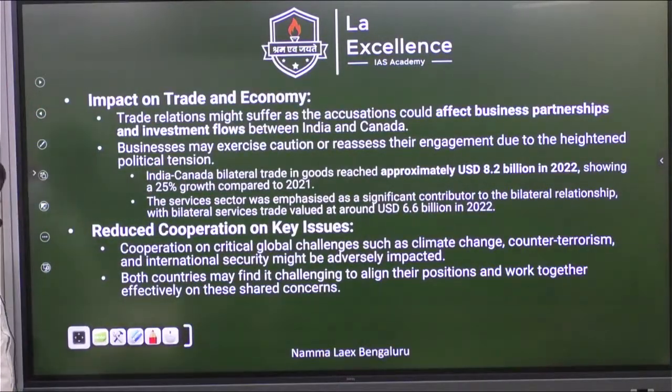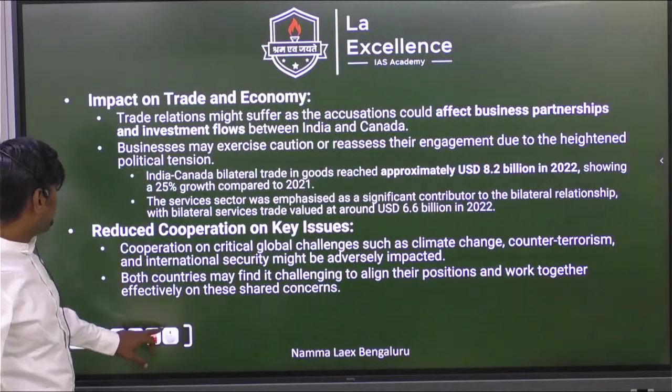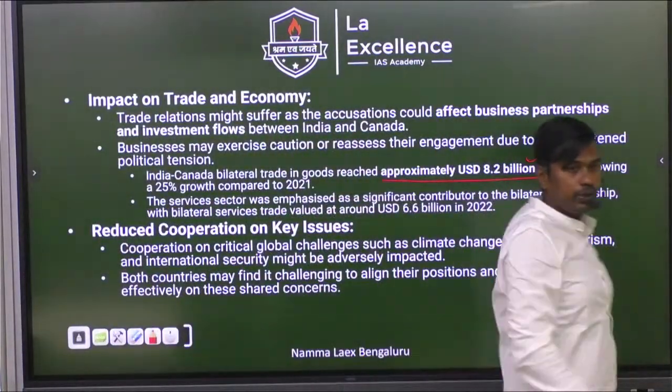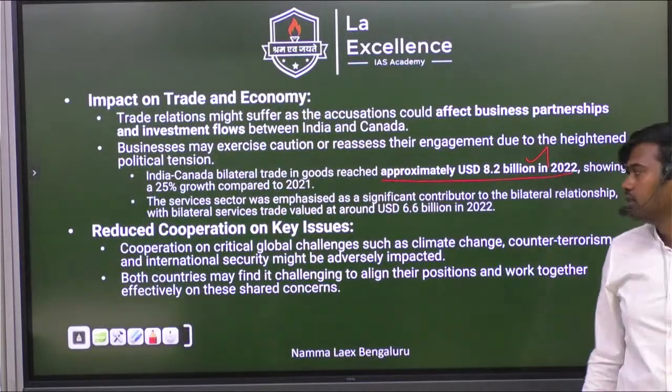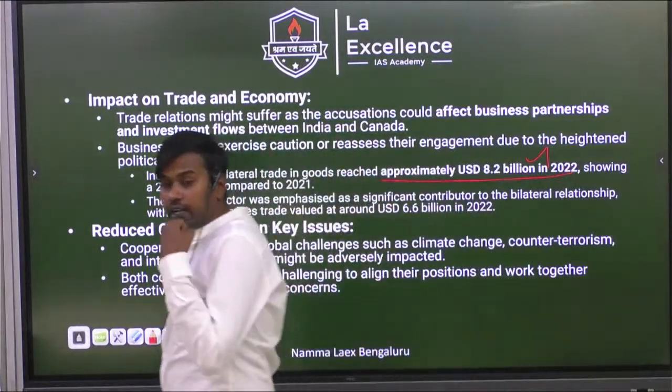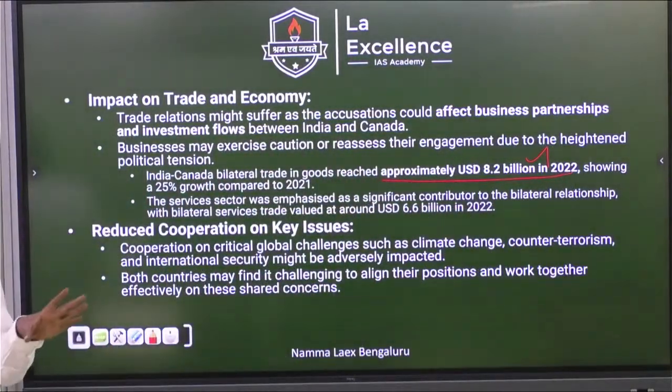And trade and economy. So how much trade are we doing now? This is very important. Note down the trade number. Approximately 8.2 billion we are doing in trade. And we are also exporting to Canada our pharma goods, iron and steel, even our IT people. Many of them we are exporting to them.